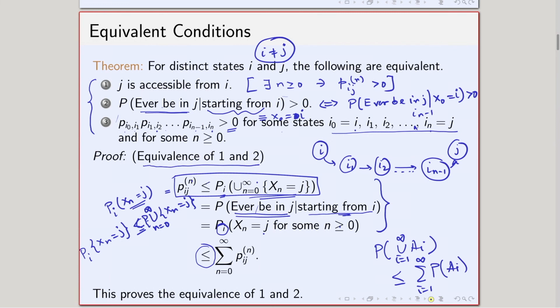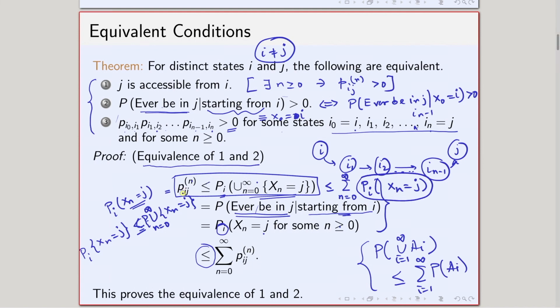Based on that, I can easily write this one from here, taking X_n equals j as the A_i set. So this is less than or equal to the sum over n equals 0 to infinity of the probability, starting from i, of X_n equals j, and this probability is basically p_ij(n).